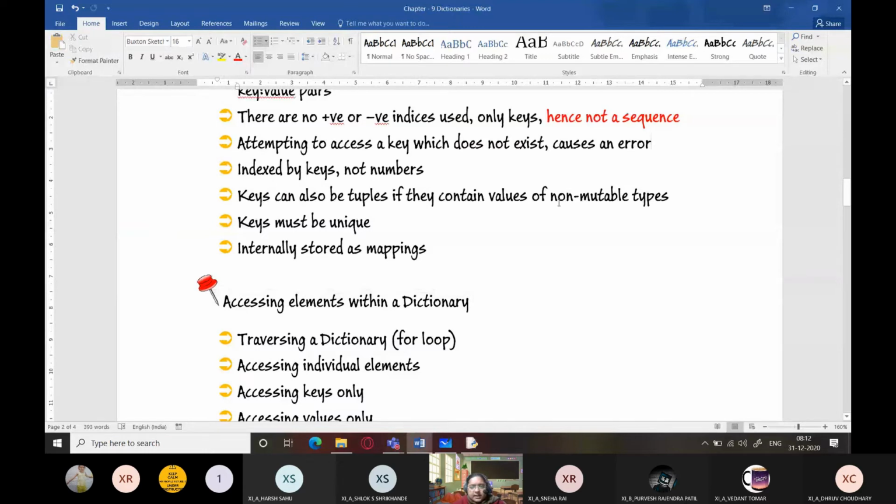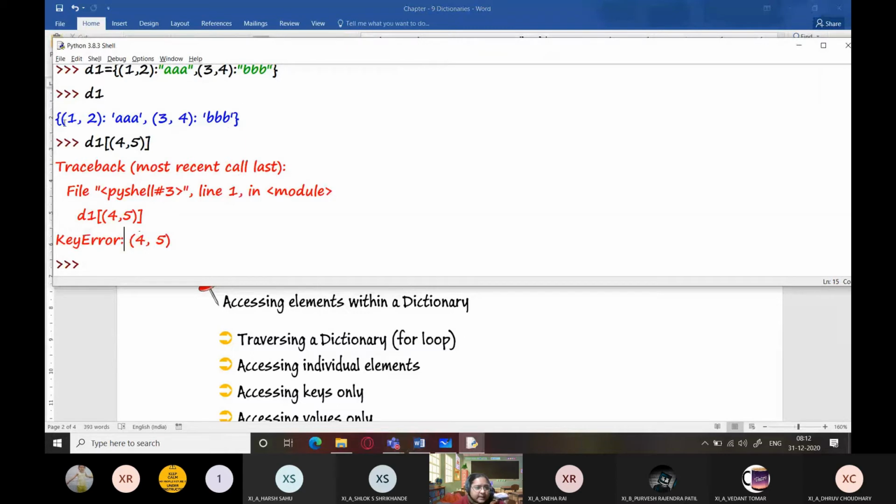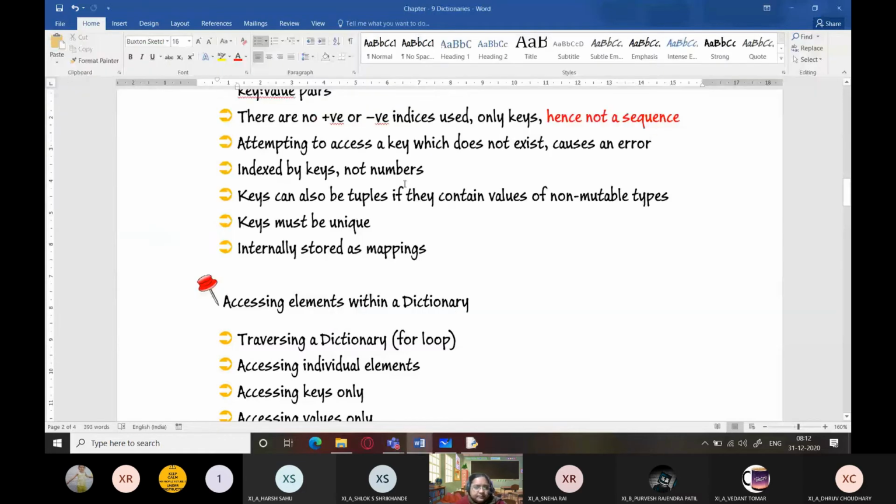Keys can also be tuples if they contain values of non-mutable types. So you can see that these tuples can be used as keys provided they contain values which are immutable, not mutable. That is, if a tuple contains a list within itself, it cannot be used as a key. A tuple can be used as a key only when it contains all immutable data.